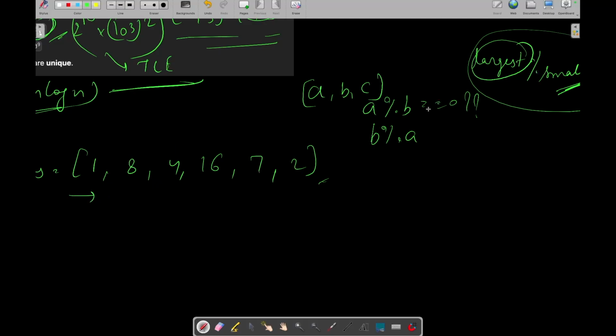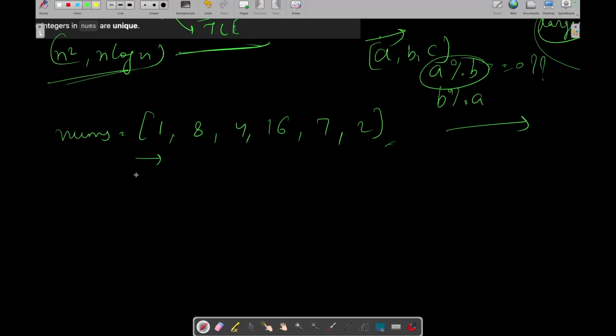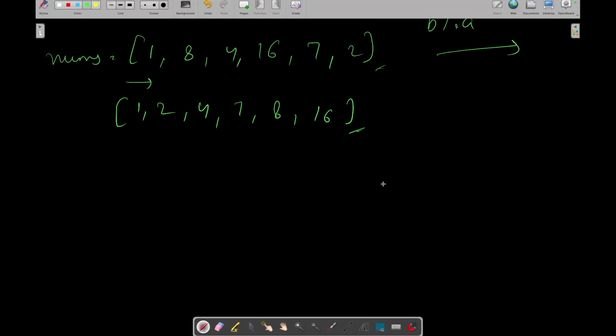So can we sort this array so that we don't need to check both cases, a modulo b and b modulo a? Then we only need to check one case, b modulo a, because b will be greater and a will be smaller if we sort this array. So if we sort this array, we get 1, 2, 4, 7, 8, 16. This is our sorted nums now.